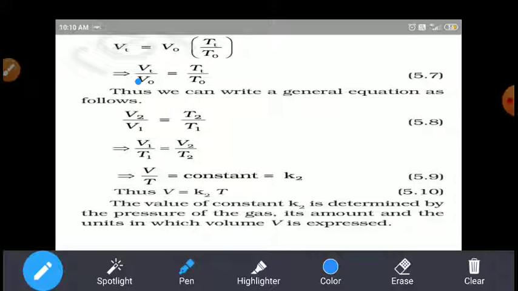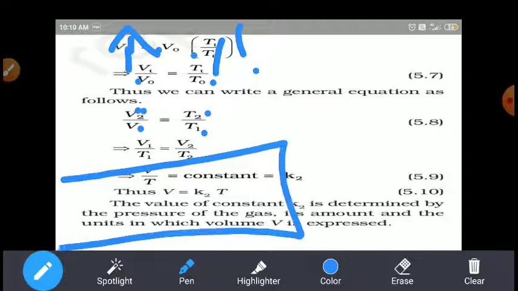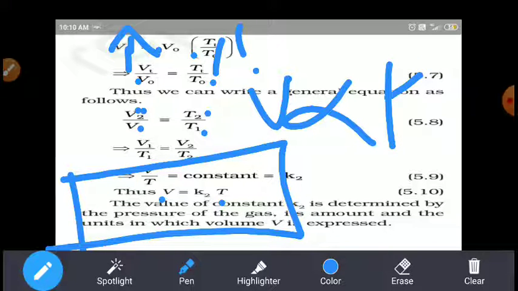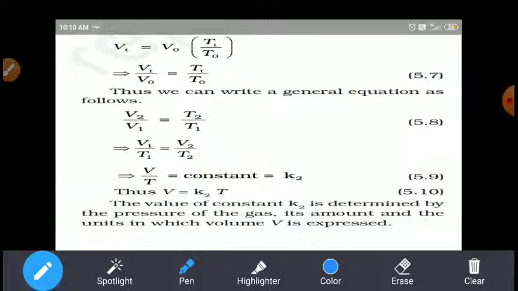If the volume is V naught at the temperature T naught, the volume increases to V1 at the temperature T1. Similarly, when the temperature increases to T2, the volume also increases to V2. So that's why the volume is directly proportional to the temperature. The volume of a given mass of gas depends upon the temperature. Temperature increases, volume increases. Temperature decreases, volume decreases. Is it clear, students? Okay.